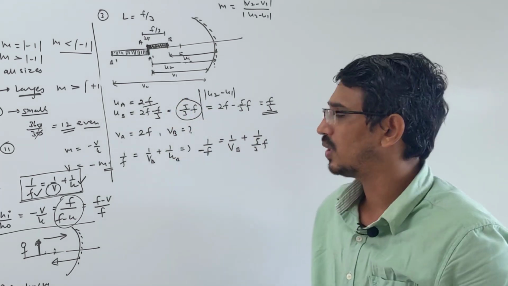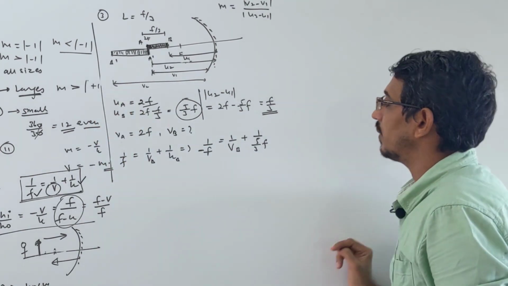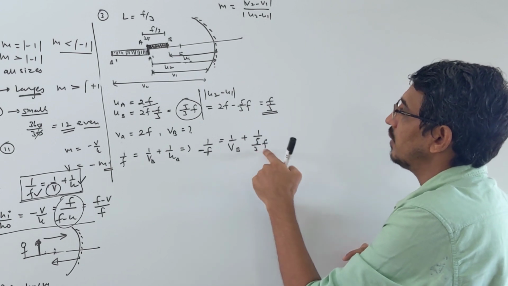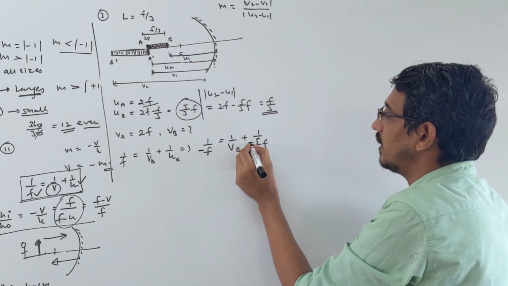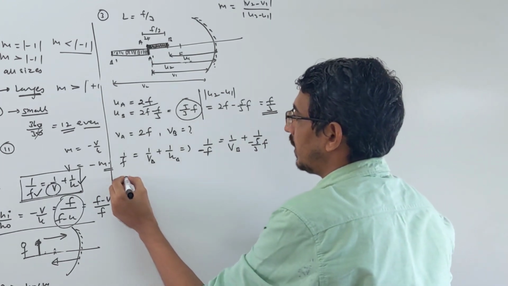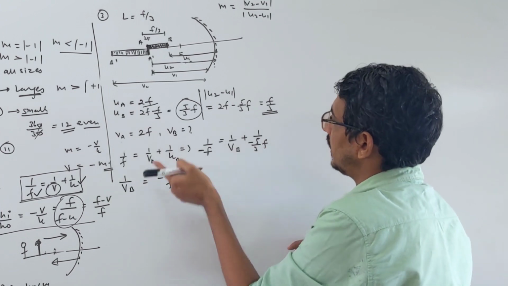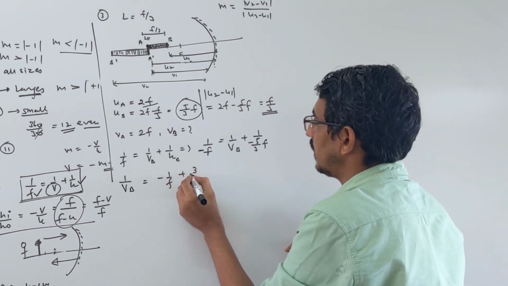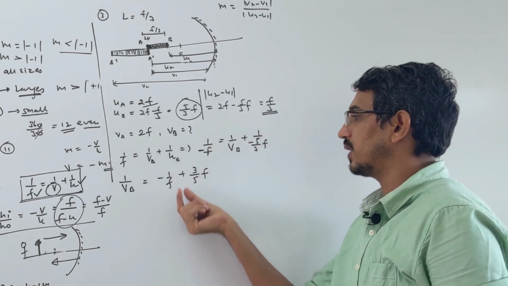You can write u1 u2 also, no problem. I just wrote this value as opposite, that's all. This was a mistake. And the object distance is again negative here because the object is placed on this side, so this is also negative. So let's find 1 by vb. 1 by vb minus 1 by f. This time I am sending it to the other side, it becomes positive, that becomes 3 by 5 of f, correct? This is negative, I send it to the other side.